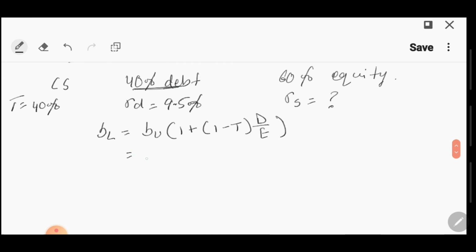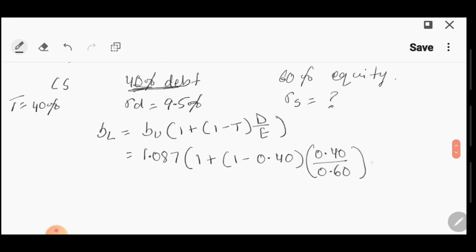Okay, beta u is 1.087, 1 plus (1 minus T), which is 40%. Okay, debt is now 40%, so 0.40, and equity is now 60%. So if you solve this, you get the new beta, which is 1.5218.